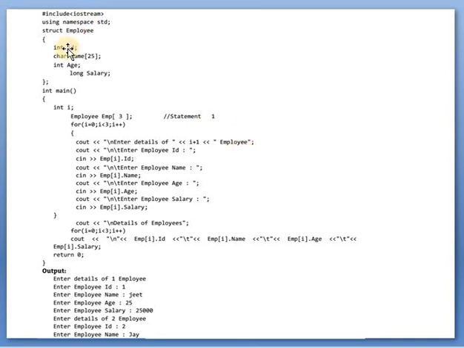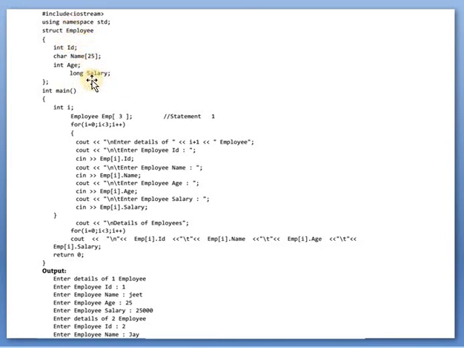So see here the example, somewhat small, but try to see the structure employee. One thing is that we can create a structure inside integer main also, and outside. So before starting the main function, we have written structure employee, integer id, character name, integer age and long salary.